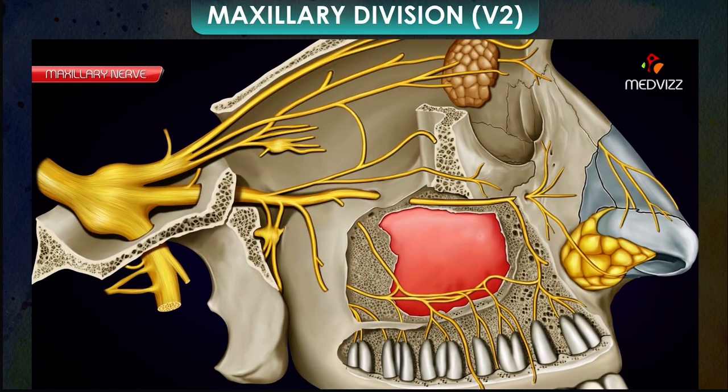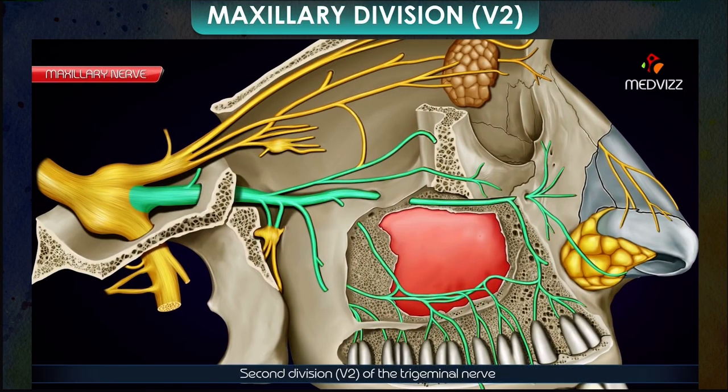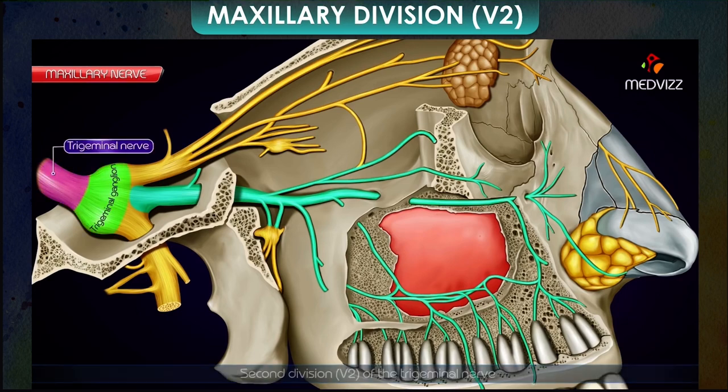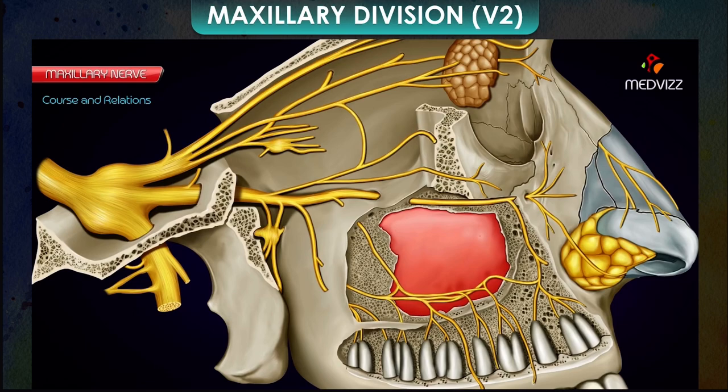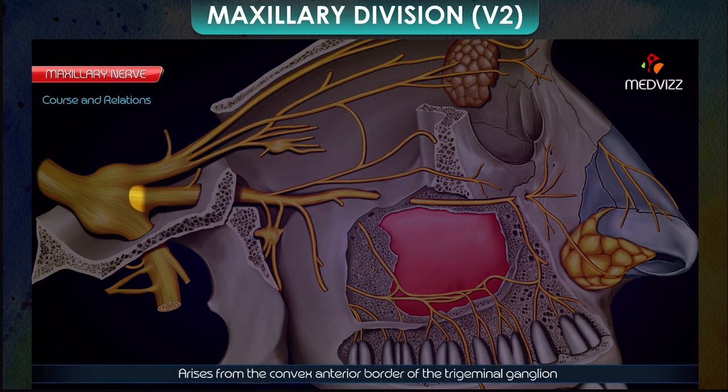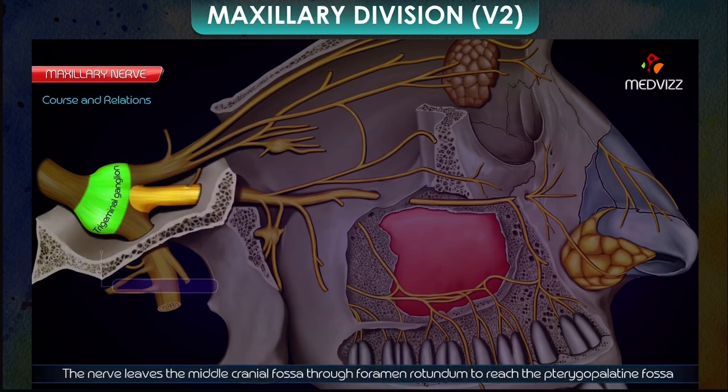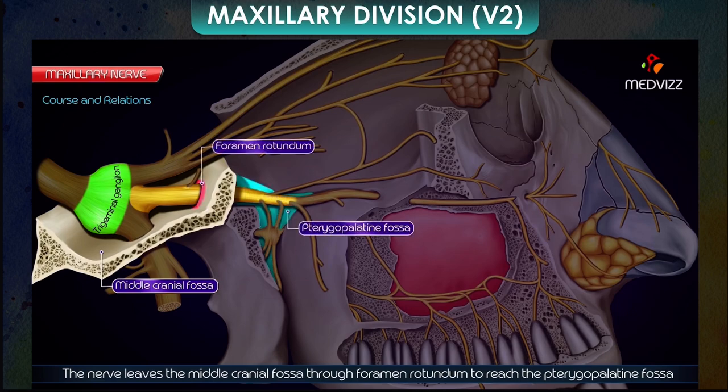Maxillary nerve. The maxillary nerve, the second division of the trigeminal nerve, is purely sensory. Course and relations. It arises from the convex anterior border of the trigeminal ganglion. The nerve leaves the middle cranial fossa through the foramen rotundum to reach the pterygopalatine fossa.